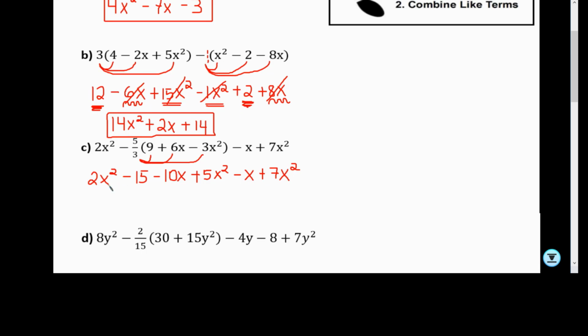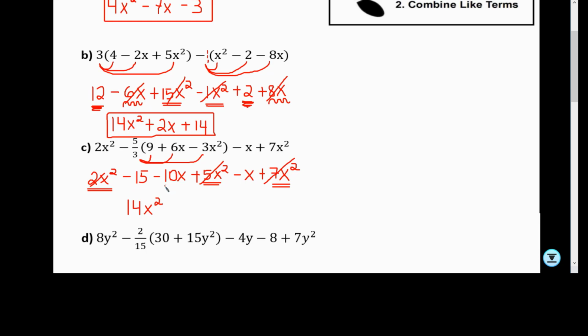Now that we eliminated parentheses, it's time to combine like terms. Please remember, we want to start with the biggest exponent, so the biggest exponent will be x squared. So who can I combine with 2x squared? I can combine 5, and I combine 7. So then you do 2 plus 5 is 7, plus 7 is 14x squared. If you need to, you can also use the calculator. Okay, let's go ahead and cross that out so that we know that we already did that.